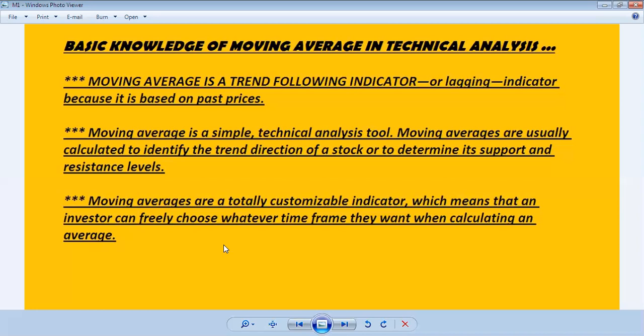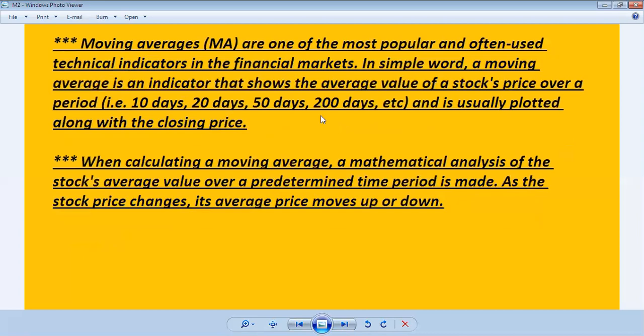This is another very important thing about the moving average. Moving averages are one of the most popular and often used technical indicators in the financial market. Everyone knows about the moving average.